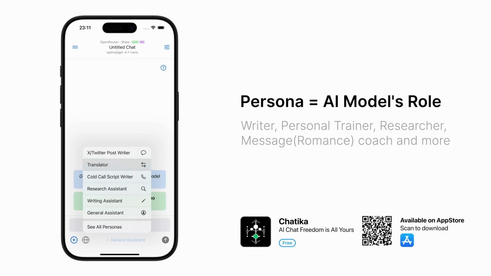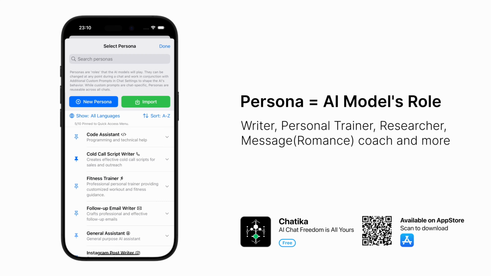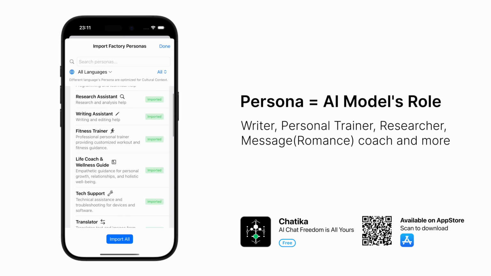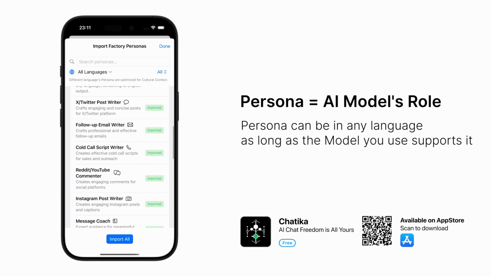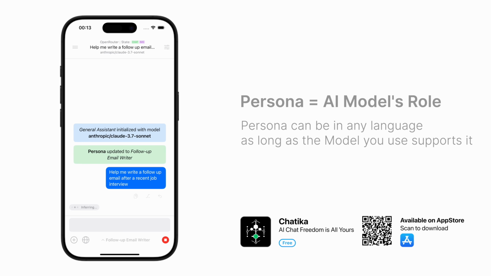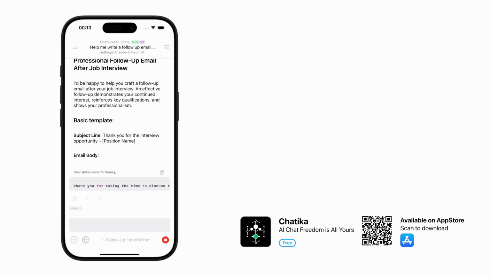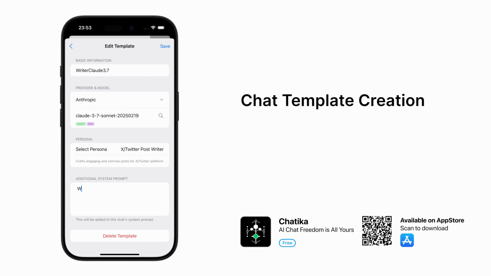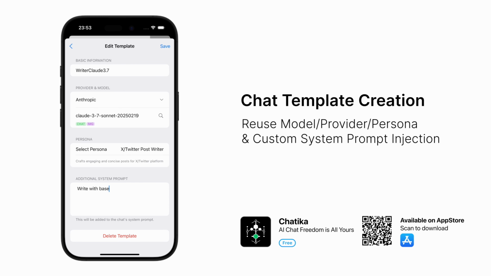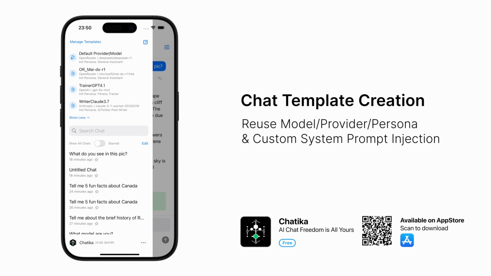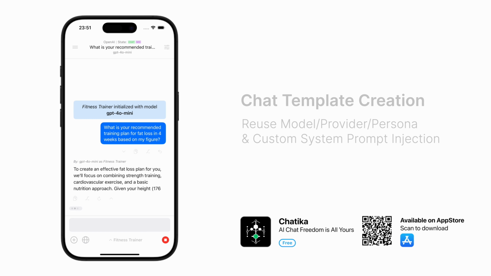Chatika places persona at the central position of the app. Personas are the roles you want AI models to play. The app ships with some presets, but you may also create and edit by yourself and switch personas during a chat. If you like the settings of a chat, you can save these settings as templates for fast new chat creations. So you can have Claude 3.7 as a writer, GPT 4.1 as a personal trainer as another template.